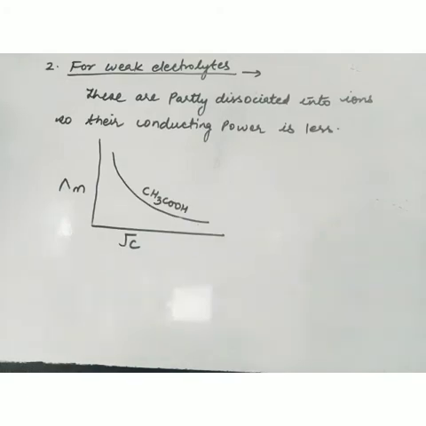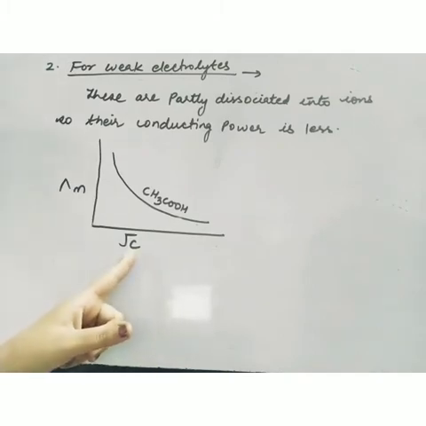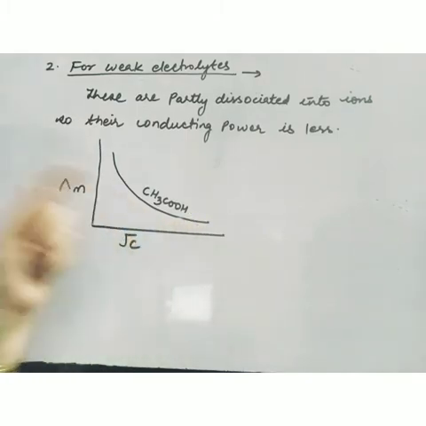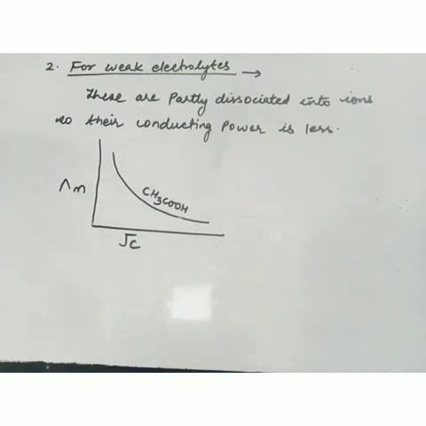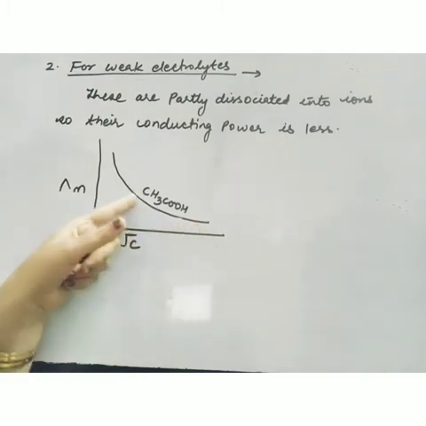Now for weak electrolytes, what is the variation of molar conductivity with concentration? Weak electrolytes are partly dissociated into ions. So definitely the ions are fewer, so the conducting power is also less. So if we decrease the concentration, the molar conductivity increases, but slowly. You can see the graph is not a straight line. So for a weak electrolyte, for example acetic acid, if you keep on adding water, the molar conductivity will increase, but not sharply. Slowly it will increase like this.